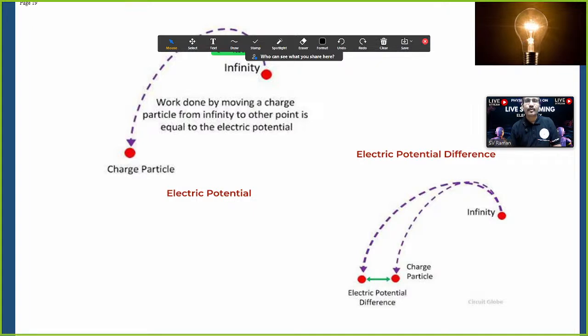The student might say what his caliber is, what he can do the best. Some children will say, sir, I can read 2 hours continuously without any disturbance. That is my potential. Other children will say, I can eat more food, sir. That is his potential. Which means potential is what we can do the best. But what is electric potential?